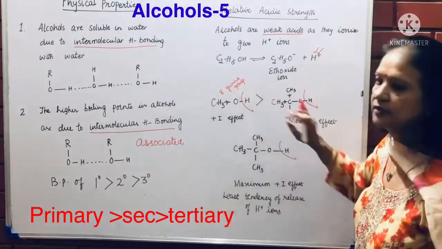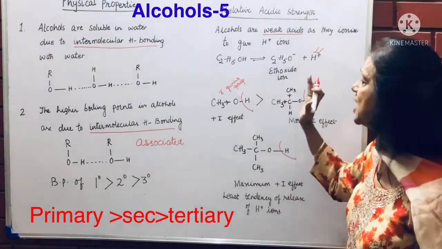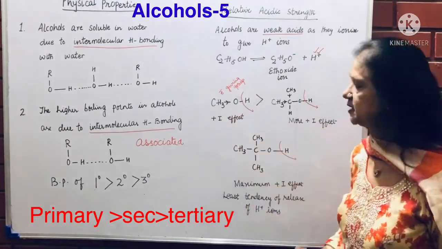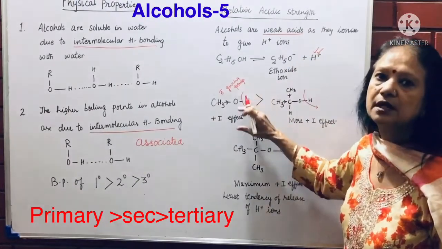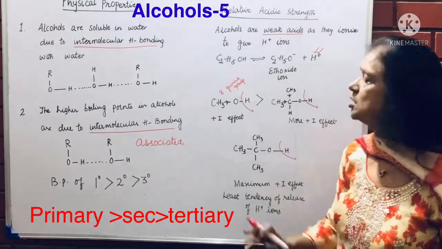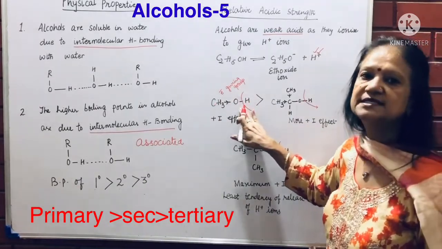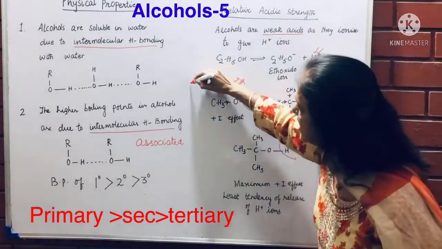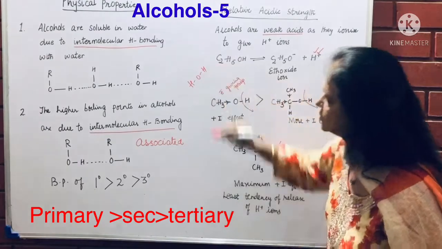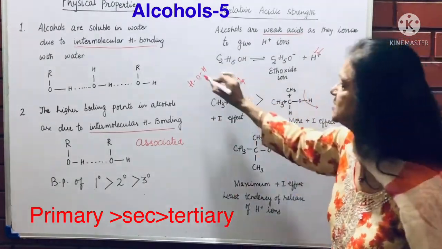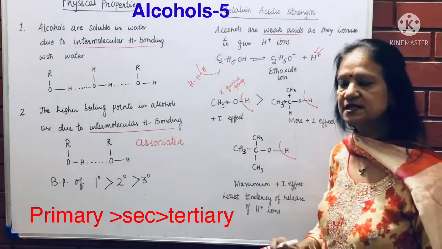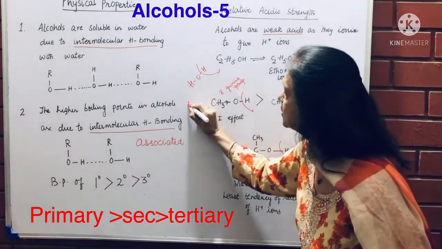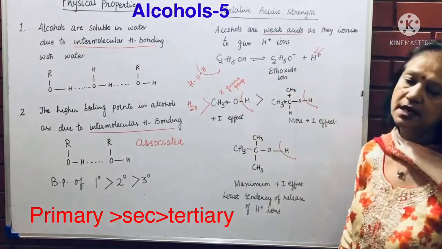Hydrogen atom is positive. If electrons are coming from here, which are negatively charged, the hydrogen atom starts getting attracted to that side. So there is difficulty in coming out. Although H plus ions will come out, since CH3 is present, its acidic nature becomes slightly less. If I compare it with water, water is HOH. Water also has OH in it. H plus ions and OH minus ions come out. But since there is no CH3 group here, I will say water is more acidic than alcohol.